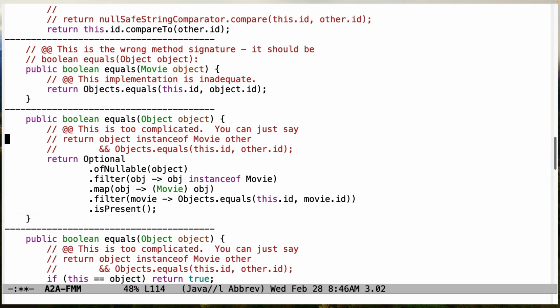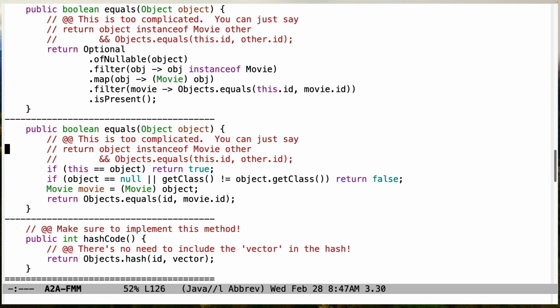and there's a bunch of different ways people made them too complicated. Here's a much cleaner way to do this, where you simply say return object instanceof Movie other, where other, of course, is then the name if it does the type-safe downcast, and then we say Objects.equals(this.ID, other.ID). That also will check for null, so we don't have to worry about null problems breaking the code. Coming down here, same kind of problem, just too complicated. We don't need to do stuff like this.